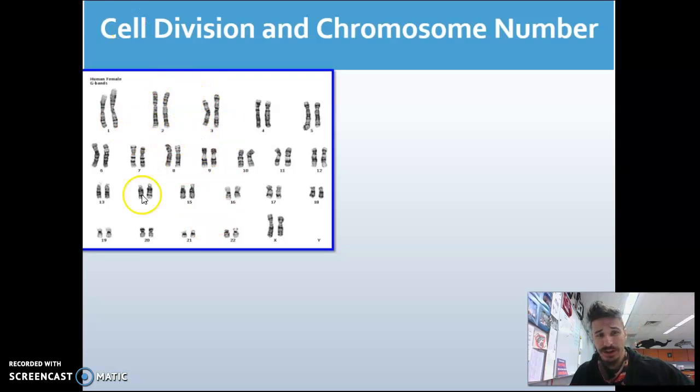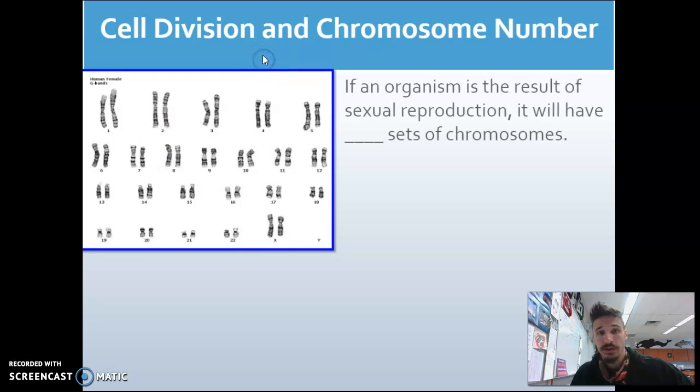So here we have something called a karyotype, which is just a layout of all the chromosomes, right? All the chromosomes are laid out. All 23 pairs in the human body, in the human eukaryotic cell, are laid out right here. So if an organism is the result of sexual reproduction, it has 2 sets of chromosomes. And what I mean by 2 sets is, you see how these pairs are all numbered 1, 2, 3, 4, up to 22, and then 23 here.